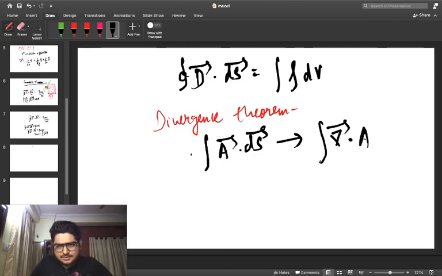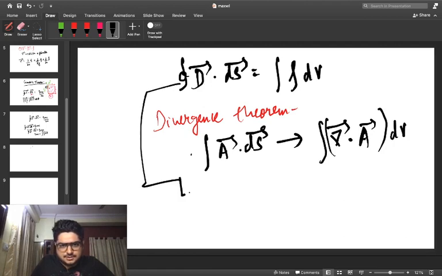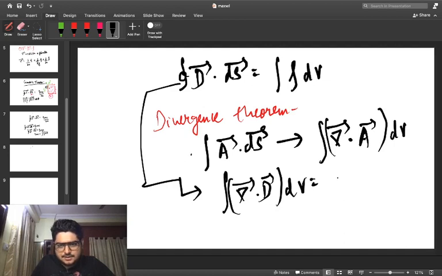So del dot A dV, this is what I can write. So this expression, on the other hand, we can write as del dot D dV becomes equal to the integral of rho dV.